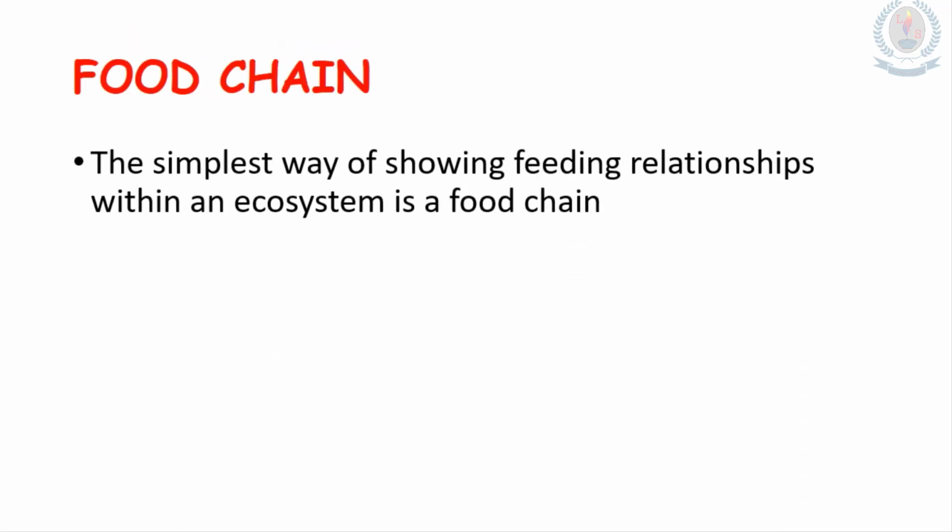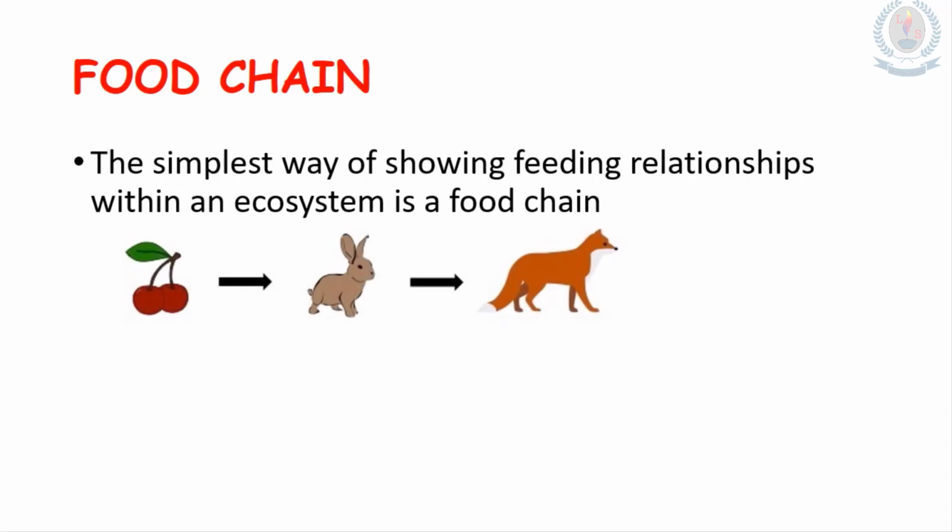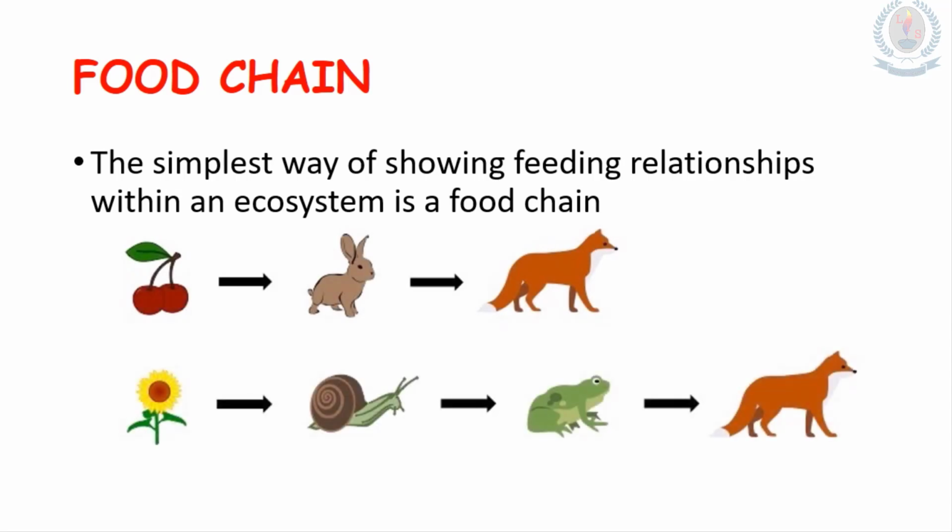Food chain. What is a food chain? Food chain is the simplest way of showing feeding relationships within an ecosystem. So you can see some food chains, and the arrow means "is eaten by". So for example, in example 1, the fruit is eaten by a rabbit and the rabbit is eaten by a fox.